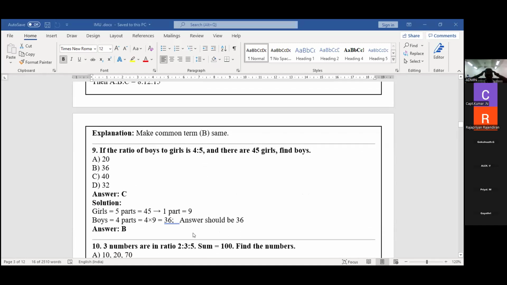Third problem. Three numbers have the ratio 2:3:5. The sum is 100. Find the numbers. I already did this problem. Verify and tell me. What's the answer for the 10th one?